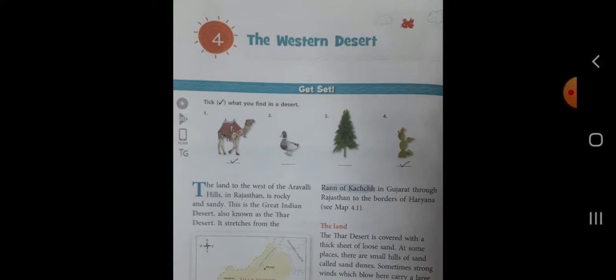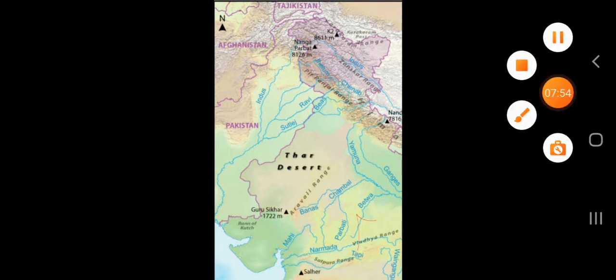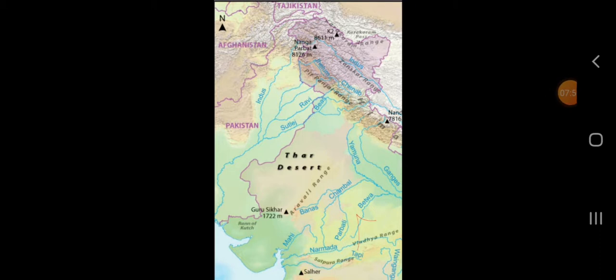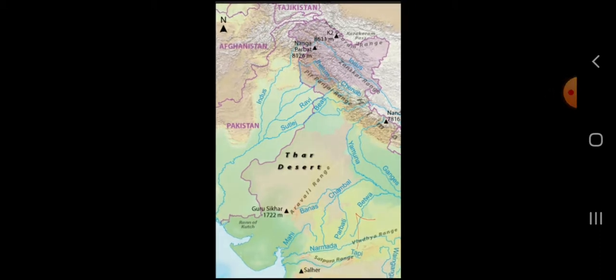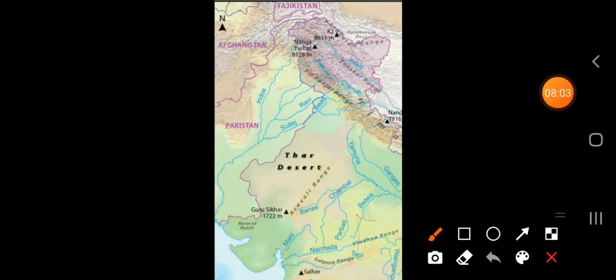Now, let us see the location of the Western Desert. Here see the map. In India, the desert lies in Rajasthan. Here the light yellow color you can see is the part of Rajasthan.